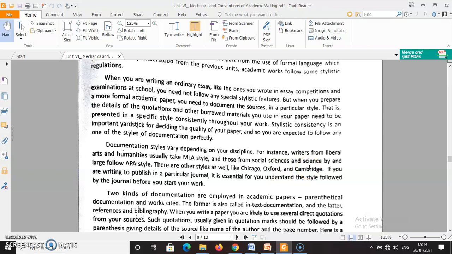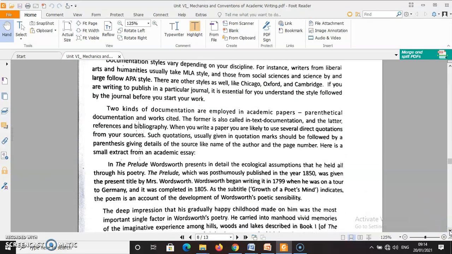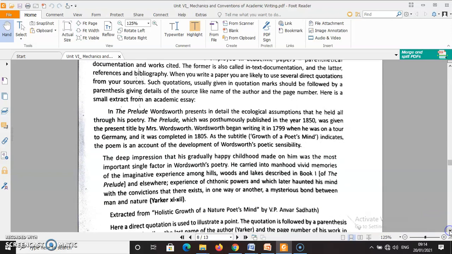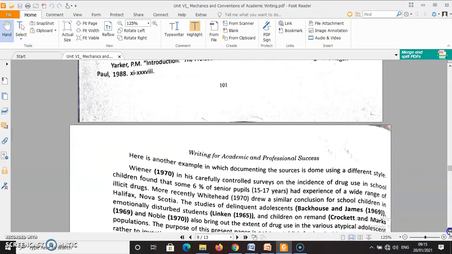Okay, if you're writing to publish in a particular journal, it's essential for you to understand the style followed by the journal before you start your work. Okay, so if you are planning to send an article to a particular academic journal, you need to know which style they are actually following. So you have to follow that style and write your paper accordingly.